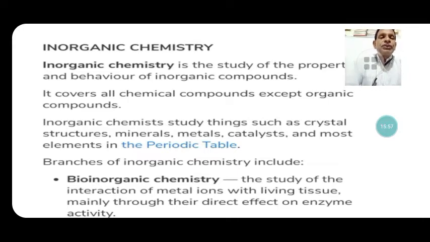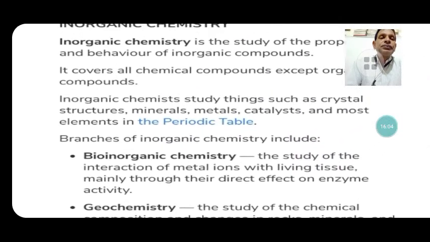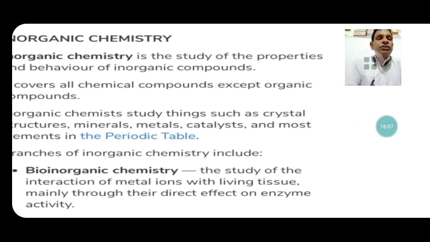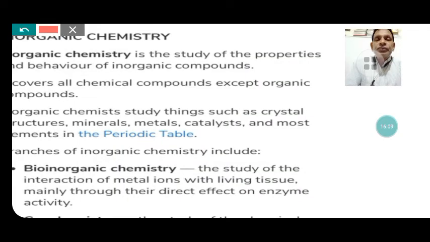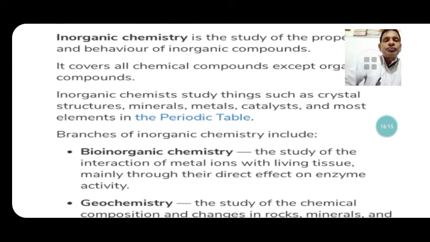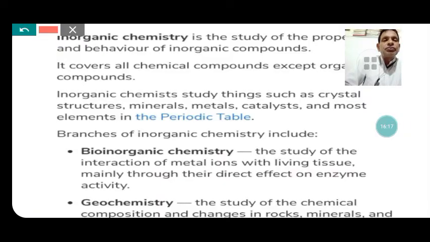Inorganic chemistry studies things such as crystal structures of substances, minerals, metals, catalysts, and most elements in the periodic table. These are the fields of inorganic chemistry. Now, the branches of inorganic chemistry include the following.